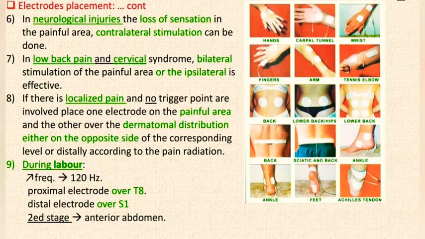7. In low back pain and cervical syndrome, bilateral stimulation of the painful area or the ipsilateral is effective. 8. If there is localized pain and no trigger points are involved, place one electrode on the painful area and the other over the dermatomal distribution, either on the opposite side of the corresponding level or distally according to the pain radiation. 9. During labor.